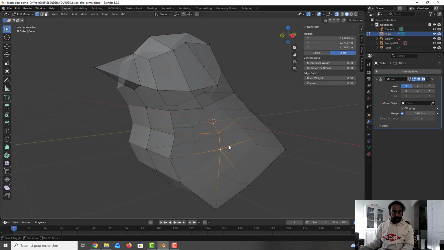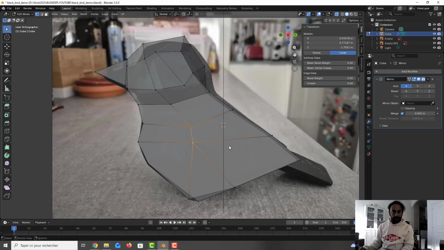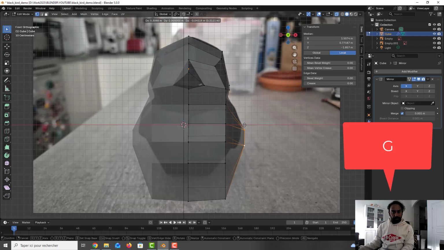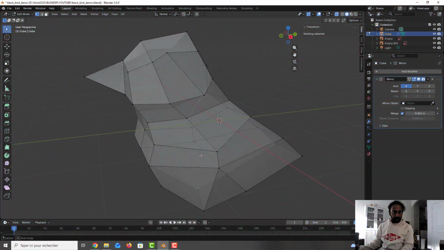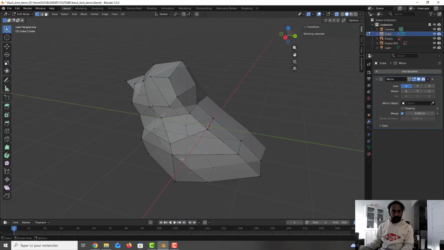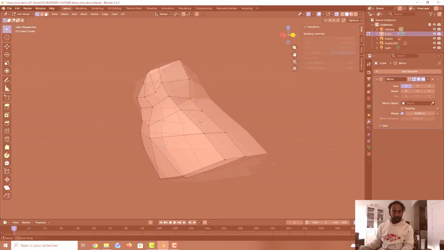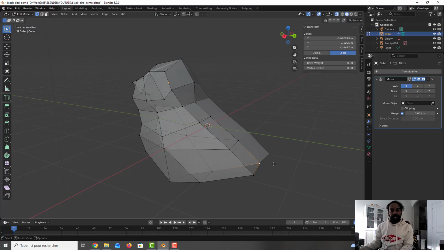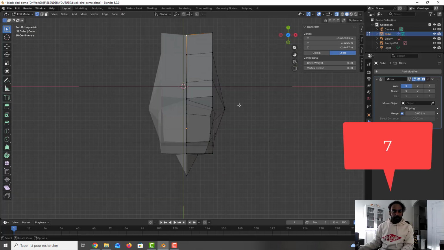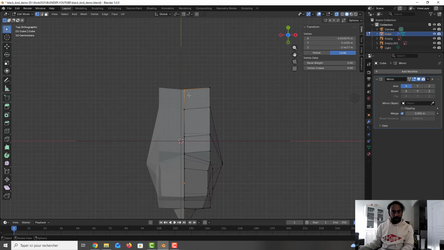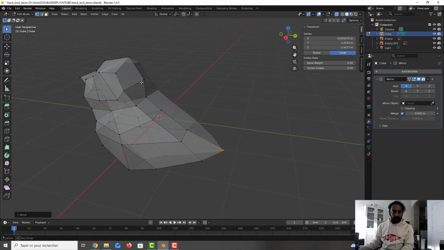We can take the point here. I press 1 to move a little bit like this. Okay, so the both images are not the same scale, so we just need to refer to one image and not both for the proportion. Okay, so I go to the top view, I take this one, I press G and Y to do the back of the tail here.